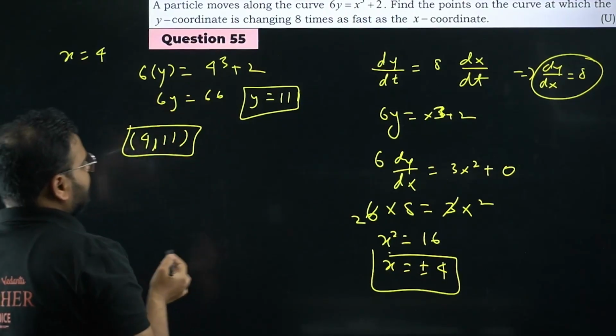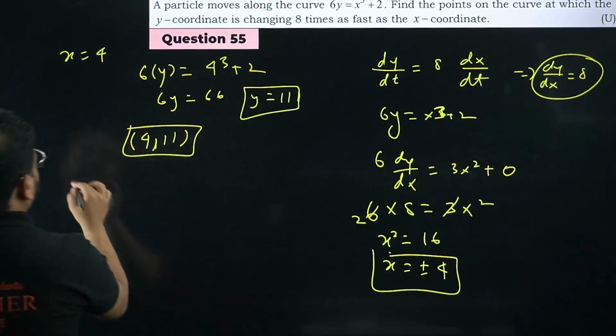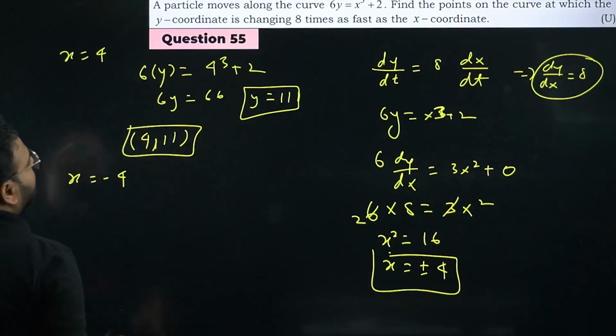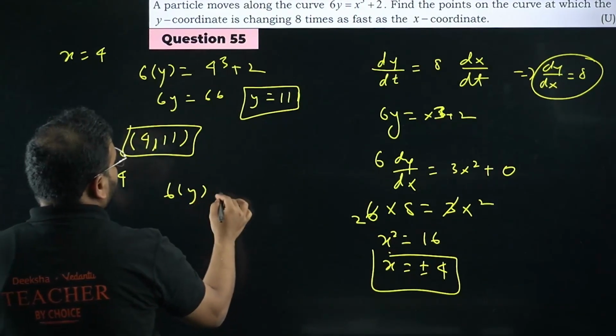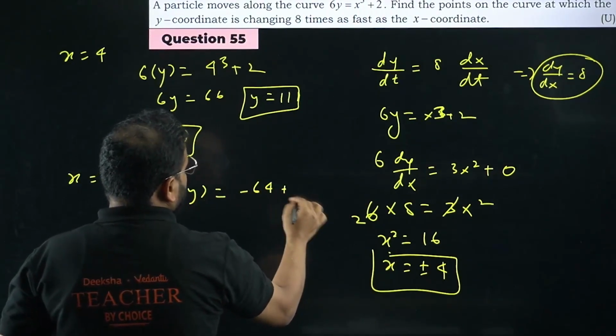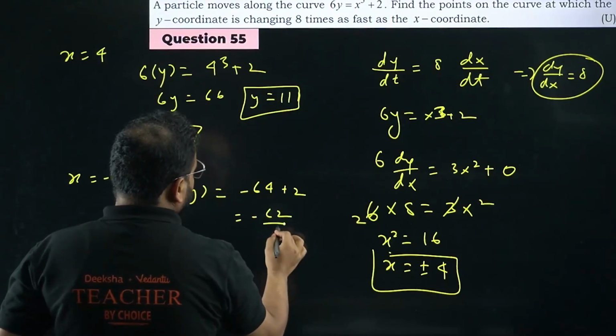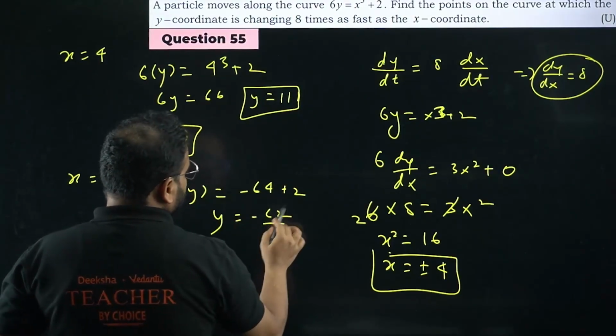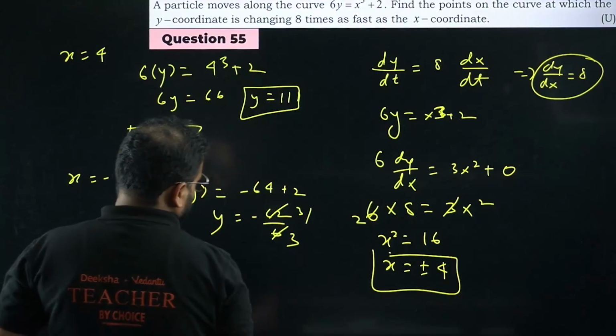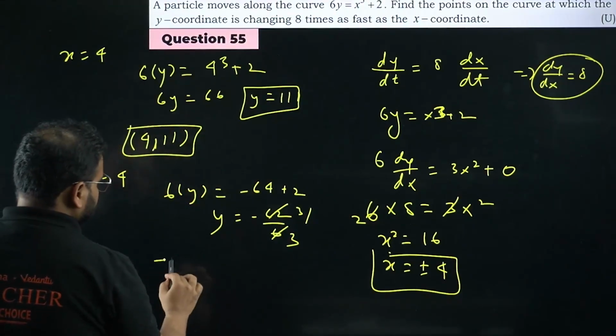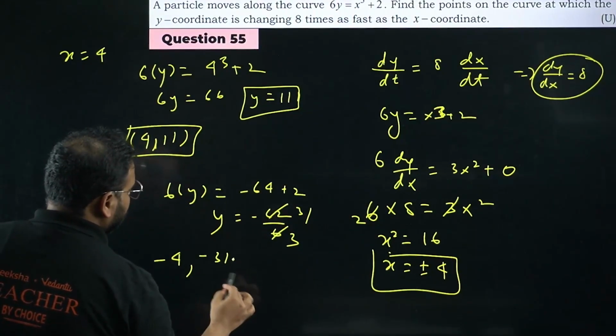Okay. Next one, minus 4 you're going to take. Take x as minus 4, it will become 6 times of y equals to minus 64 plus 2. So minus 62 by 6 equals to y. I get here 31 by 3. So I'm ending up with minus 4 comma minus 31 by 3.